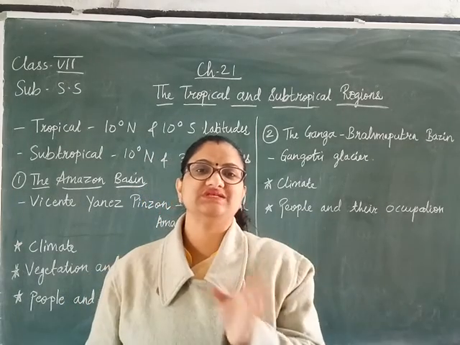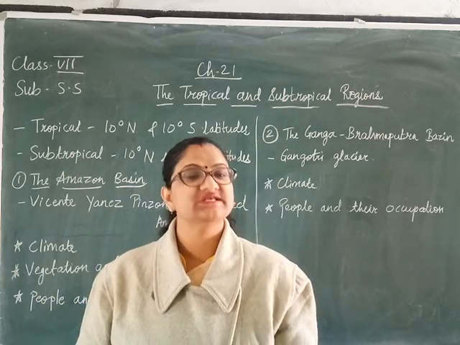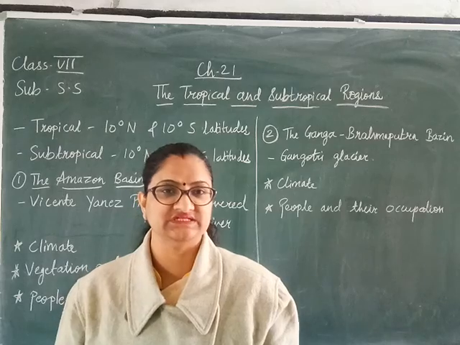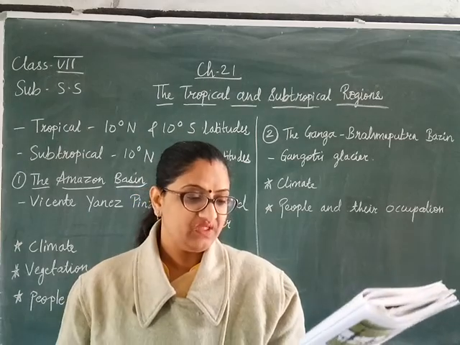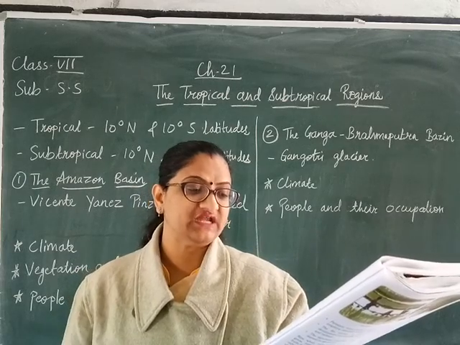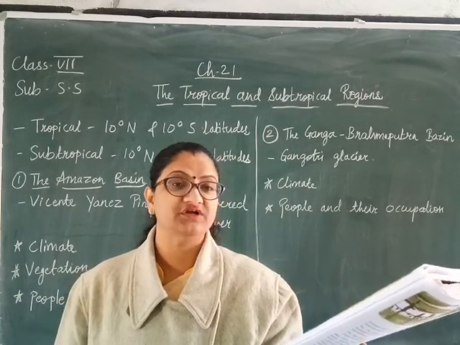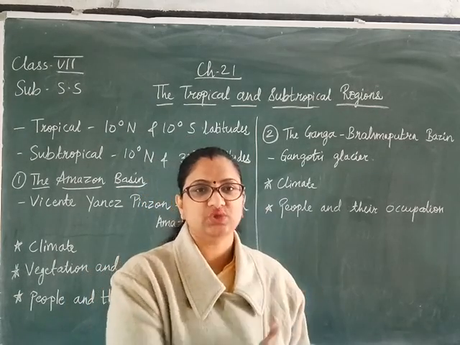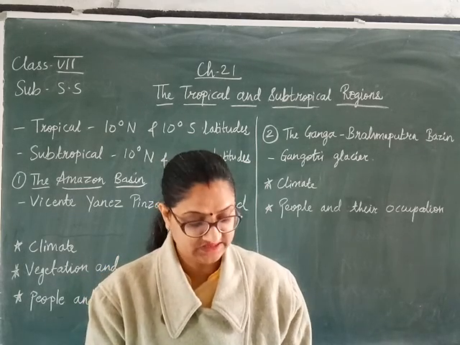Most of the rainfall takes place during the monsoon season. The amount of rainfall decreases from east to west. As you travel from the east side to the west side, the rainfall starts decreasing.